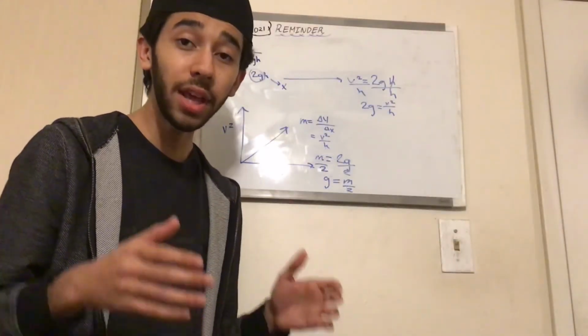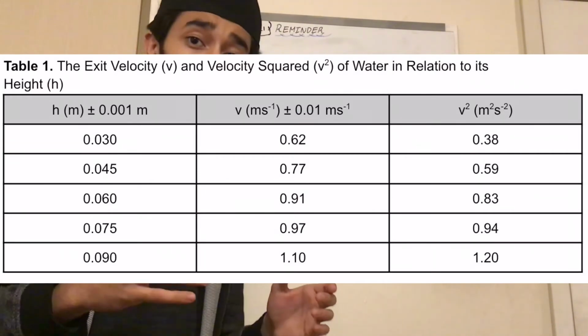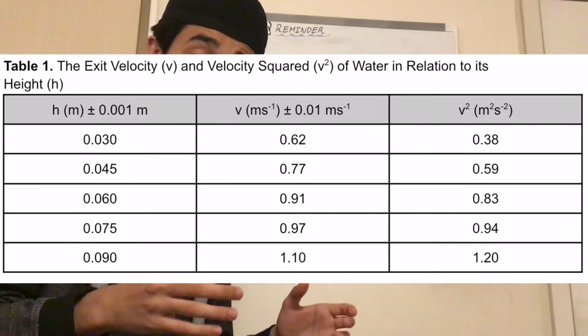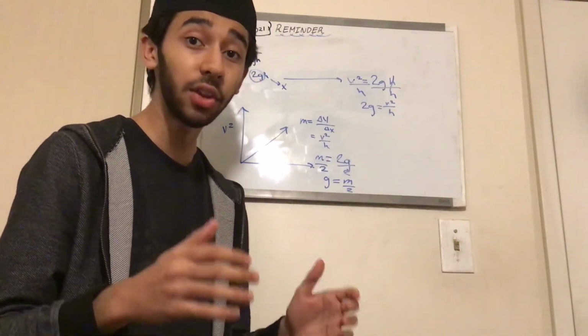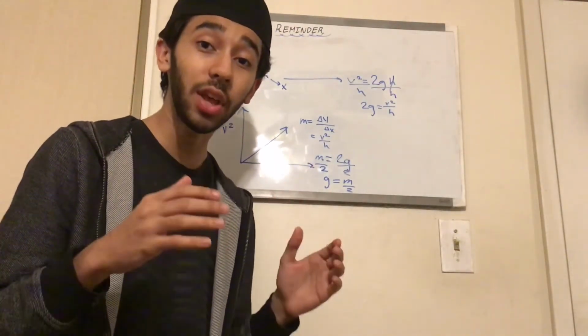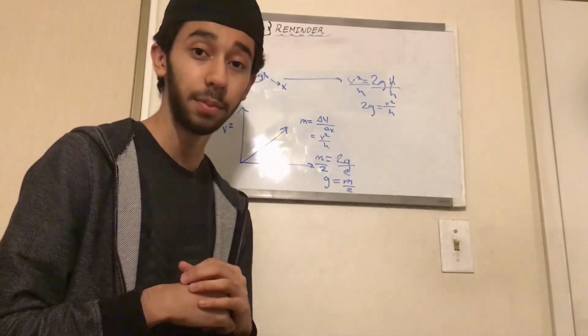So we actually determined a value for the slope using the table presented on the screen, and after dividing by 2 and including the uncertainties, we determined a value of 9.50 meters per second squared, which is just 3% off from the accepted 9.81 meters per second squared.